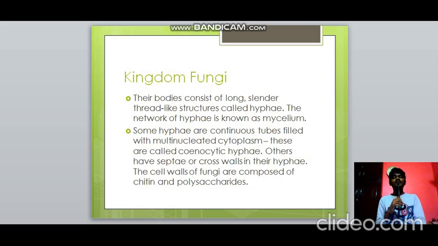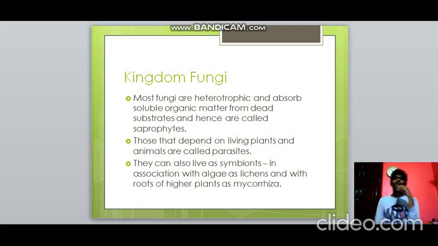Their body consists of thread-like structures called hyphae, and when a network of hyphae is found, it is known as mycelium. Some hyphae are continuous, that is, they are filled with multinucleate cytoplasm. They have a large number of nuclei. They are known as coenocytic hyphae, but the others have divisions in between, septae, in their hyphae. The cell walls of fungi are composed of chitin, as we learned earlier in the very first slide.